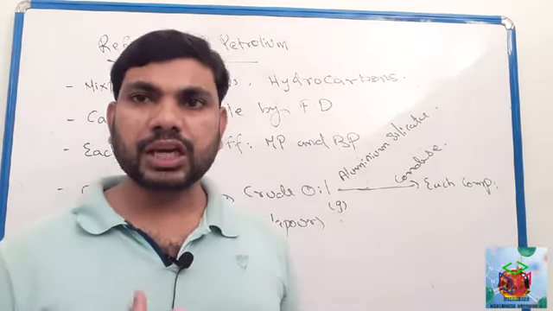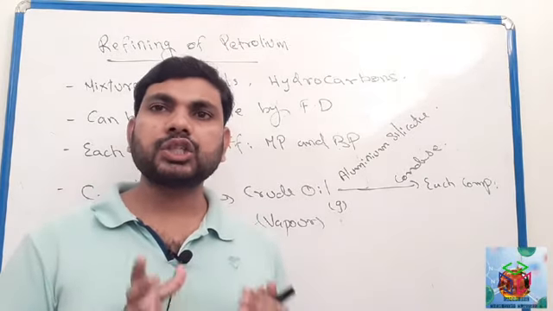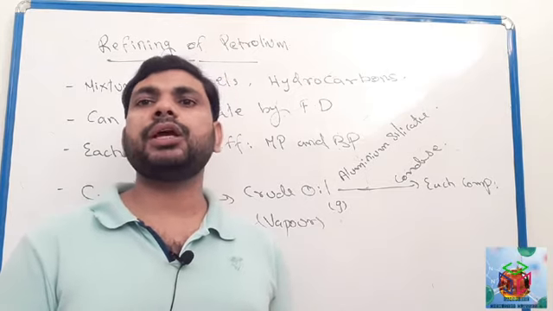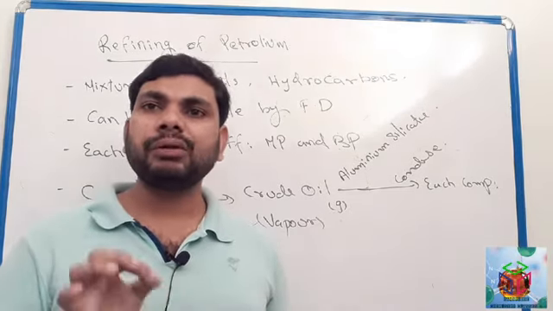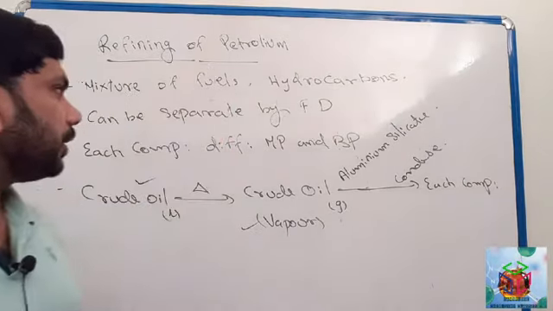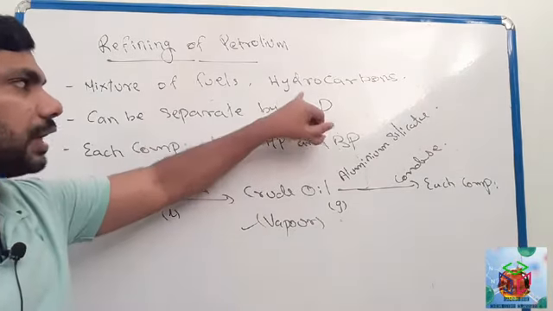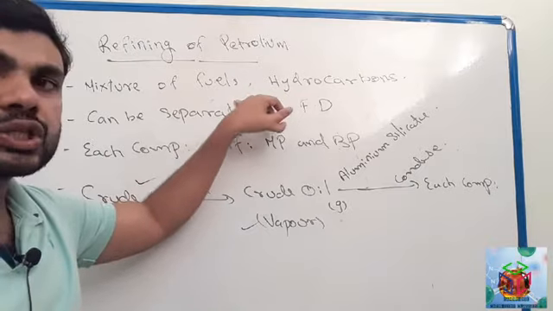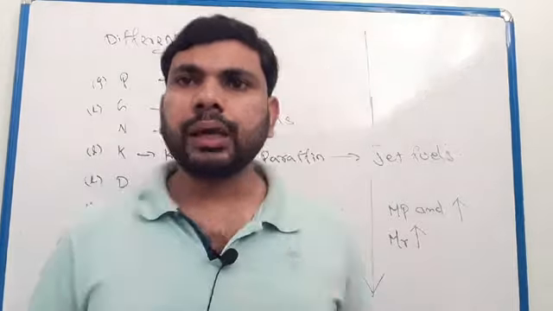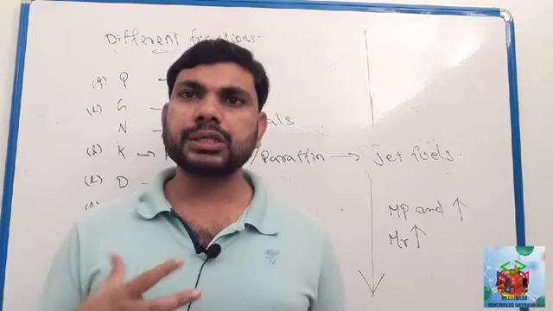Fractional distillation is used, because each component of crude oil has a different melting and boiling point. That's why we use fractional distillation here. Also we discuss petroleum or crude oil. This is a hydrocarbon and a mixture of fuels. We discussed here that crude oil is a mixture of fuels.